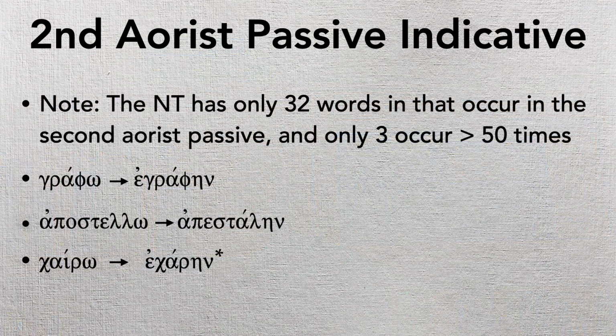If you memorize the words that show up 50 times or more, you know over 80% of the words in the New Testament. So that's really our target. And there's only 3 of those that even show up in the second aorist passive. And I'll show you what they are right now. One is grapho, which becomes egraphane, okay? So technically that's passive, okay?